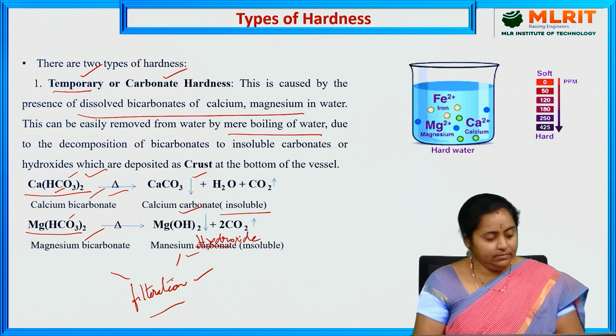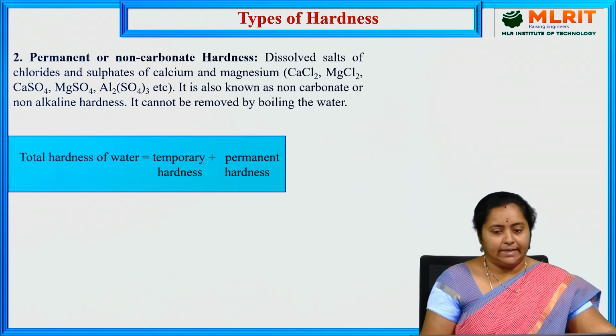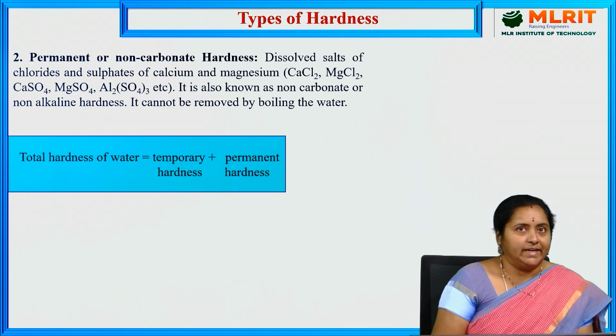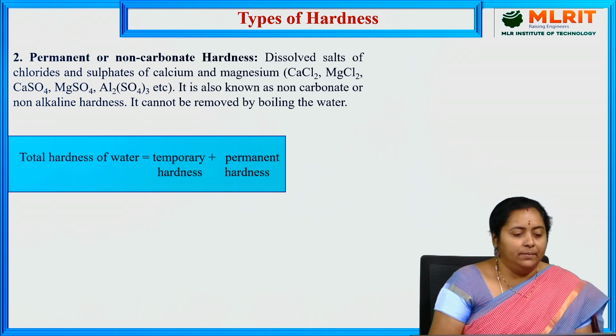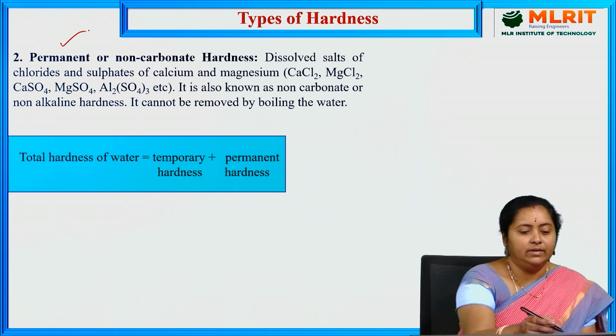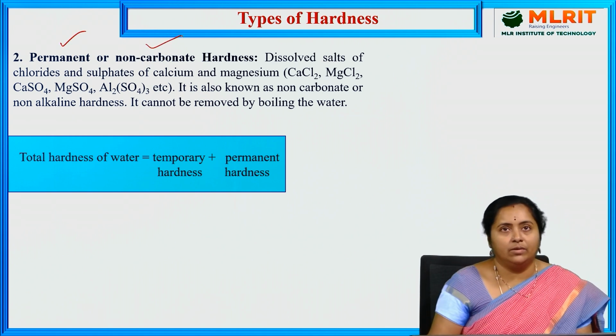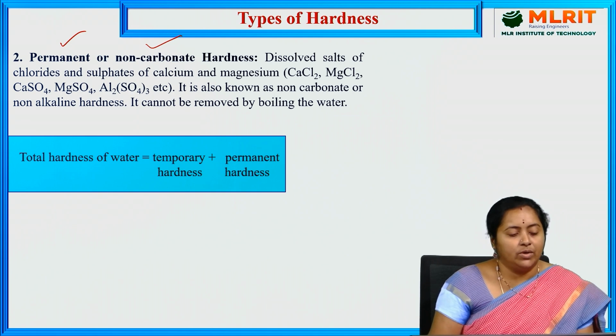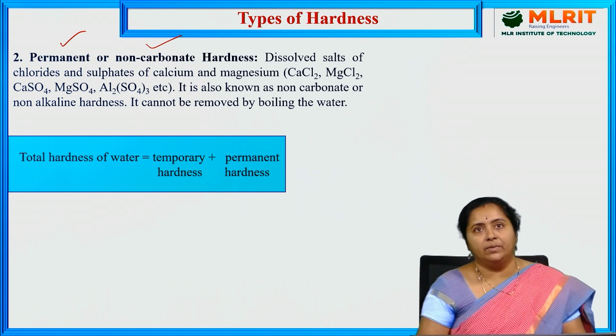Right. Let us go with the second type. What is the second type of hardness? Permanent hardness, or we will call it non-carbonate hardness. What do you mean by permanent or non-carbonate hardness?